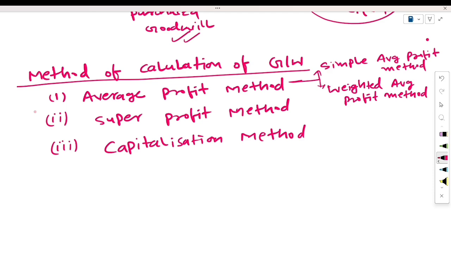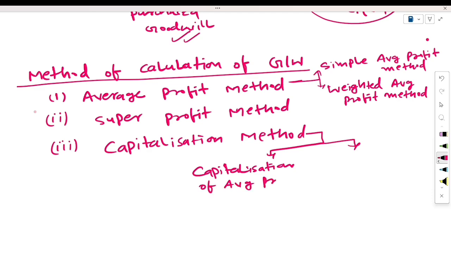Here we will also learn two methods: the capitalization of average profit and the capitalization of super profit. So in this chapter we will calculate the valuation of goodwill by these three methods only: average profit method, super profit method and capitalization method.